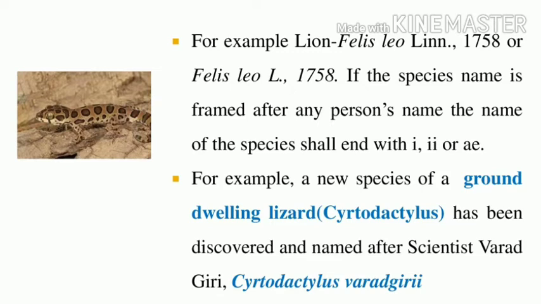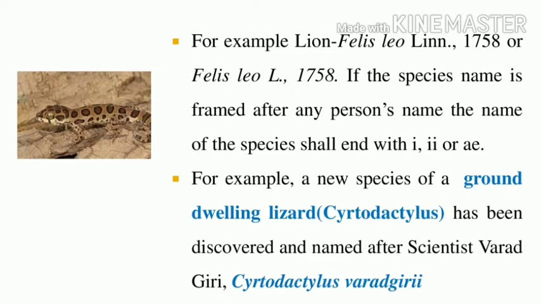If I found one of the organisms, I feel happy. If I frame my name after the species, I add my name or abbreviated name, and I also mention the year. Can you understand? This is an important 3 mark and 5 mark question. I repeat, what are the rules of nomenclature? The first rule: the scientific name should be italicized in printed form, or if written by hand, the genus and species should be underlined separately.